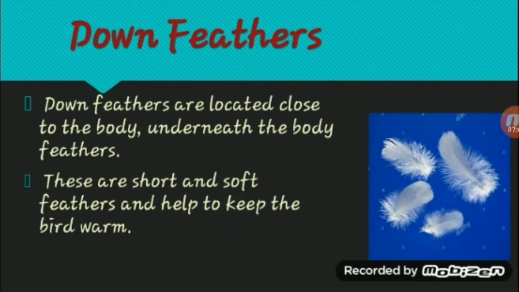And then come the down feathers. Down feathers are located close to the body, underneath the body feathers. These are short and soft feathers and help to keep the bird warm. So what do they do? They keep them warm.